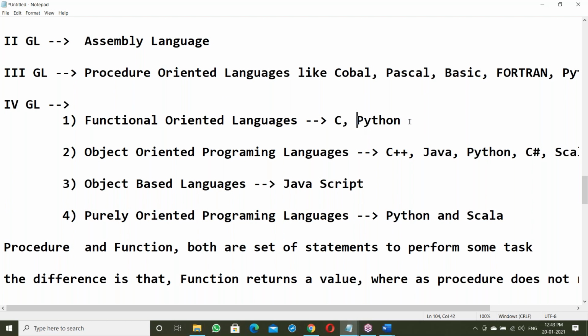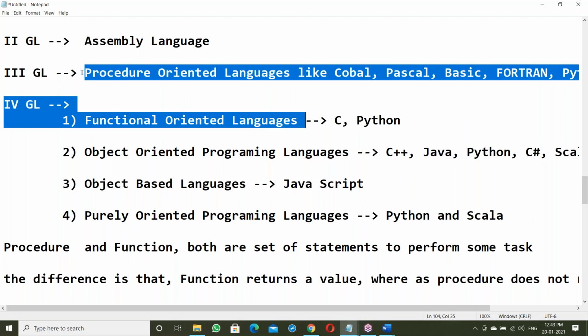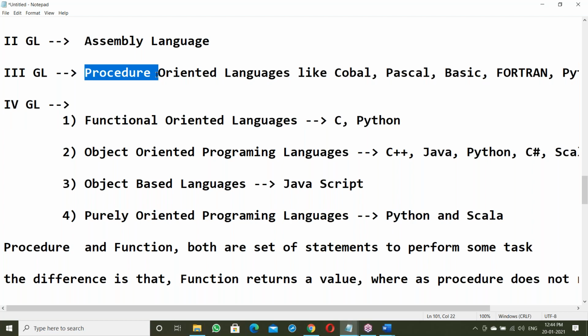In Python, we can write procedures and functions also. In a procedure-oriented language, every task is done by a procedure. If tasks are done by functions, it is called a functional-oriented language. In C language, every task is done by a function. That's the reason C is called a functional-oriented language. In C language, everything is a function.